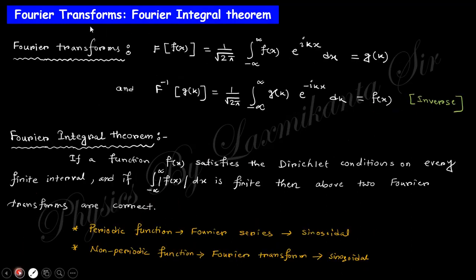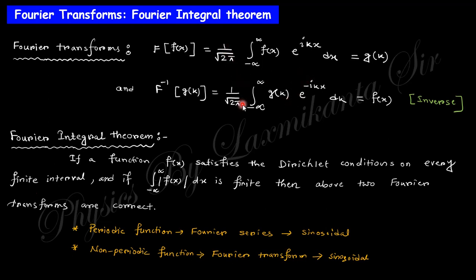In a similar fashion, the Fourier transformation will be like that. This is the basic definition: the transformation of f of x is 1 by root 2 pi, integral from minus infinity to plus infinity of f of x e to the power i k x dx, which is known as g of k. This is a function of k, and the inverse Fourier transformation of g of k will be like that.